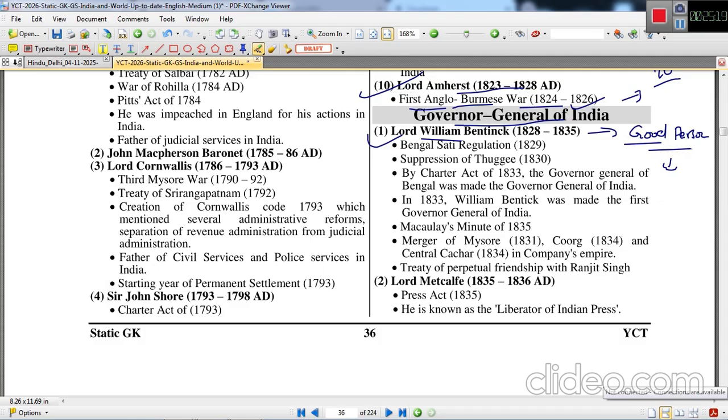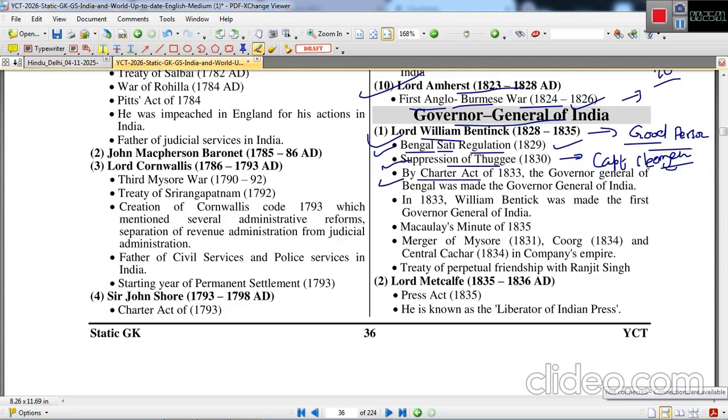With the help of Raja Ram Mohan Roy, he was able to abolish Sati Pratha in 1829, and he brought Sati Regulation Act. He described that Sati is a crime. Suppression of thuggis. There were thugs, a lot of thugs were profoundly operating in India in those days, but Lord William Bentinck was able to suppress them through his captain. One of the captains, his name was Captain Sleeman. Captain Sleeman was able to suppress the thugs.